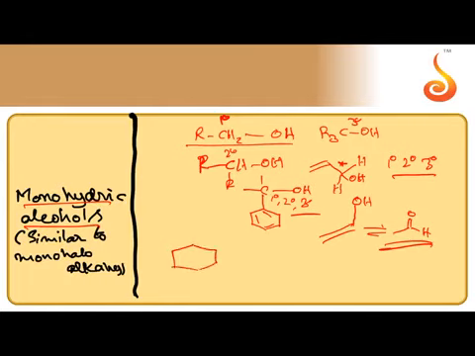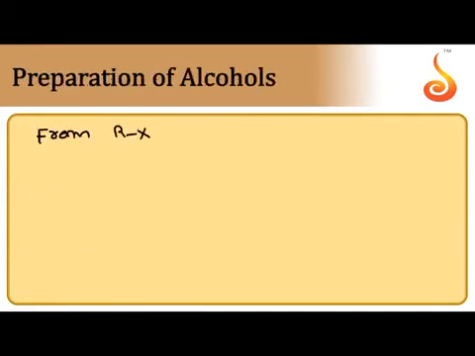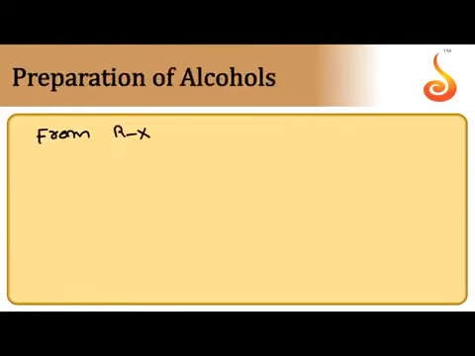Next, if OH is directly attached to a benzene ring, they are called phenols. For nomenclature, no need to concentrate much: alk plus ane, ene or yne, followed by ol. If more than 2 carbons are there, you keep the locant also.